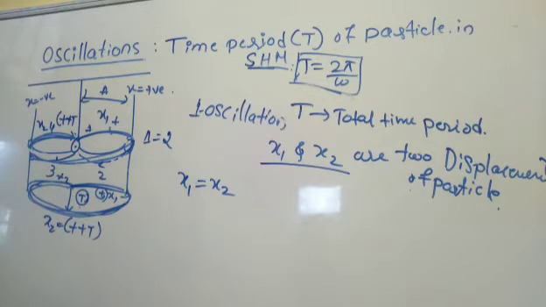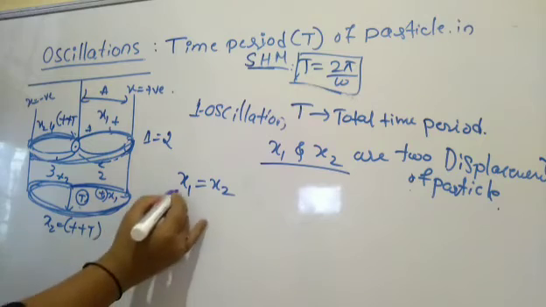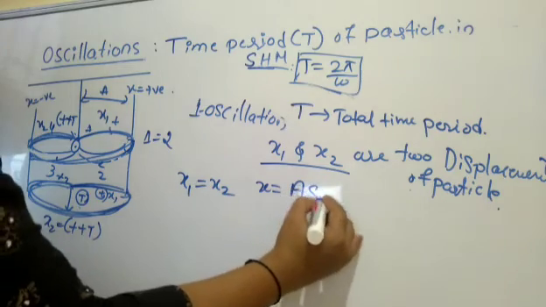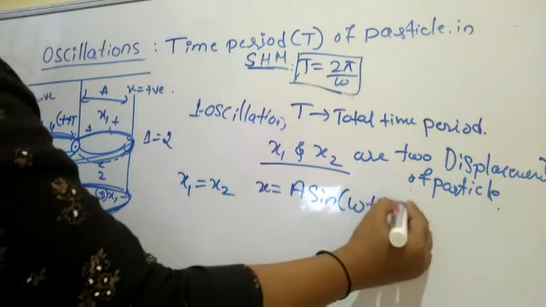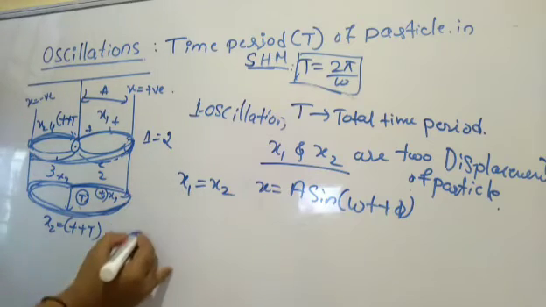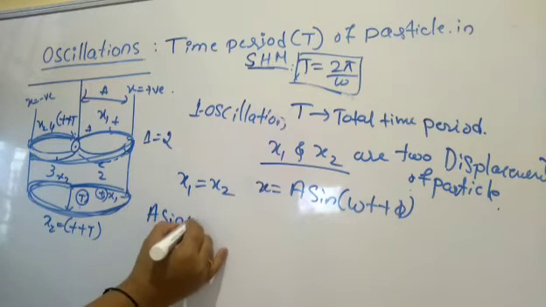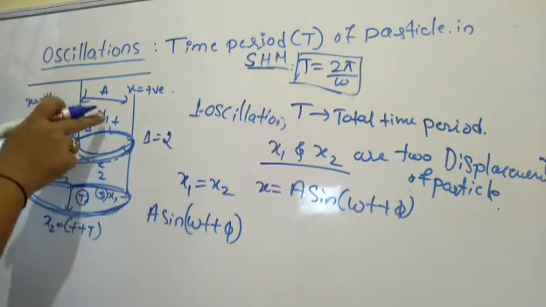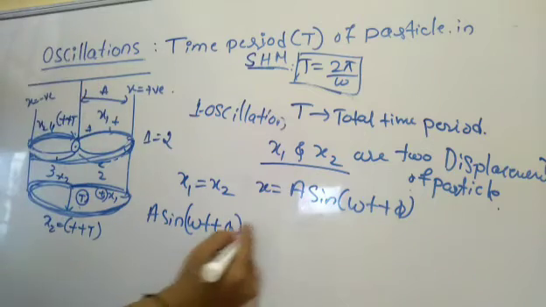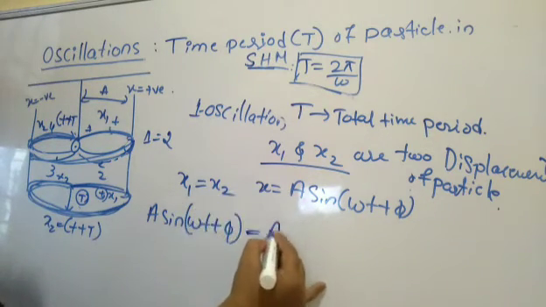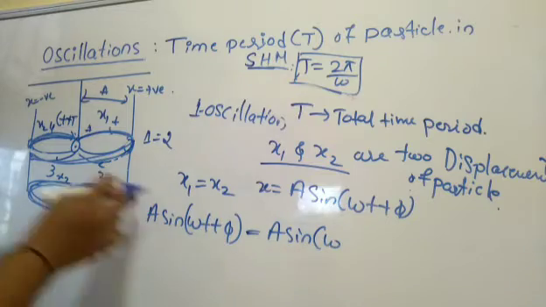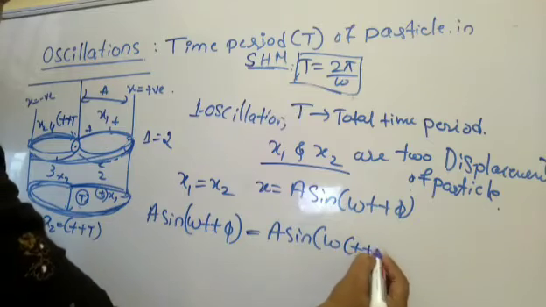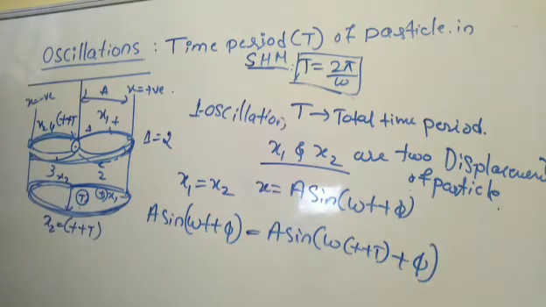So I will say that displacement x1 is equal to x2 here. So x, we know, is A sine omega t plus phi, right? So I will write it here, A sine omega t plus phi. This is for the first displacement at time t. Now this is equal to x2, A sine omega, in place of t, t plus T, plus phi, right?